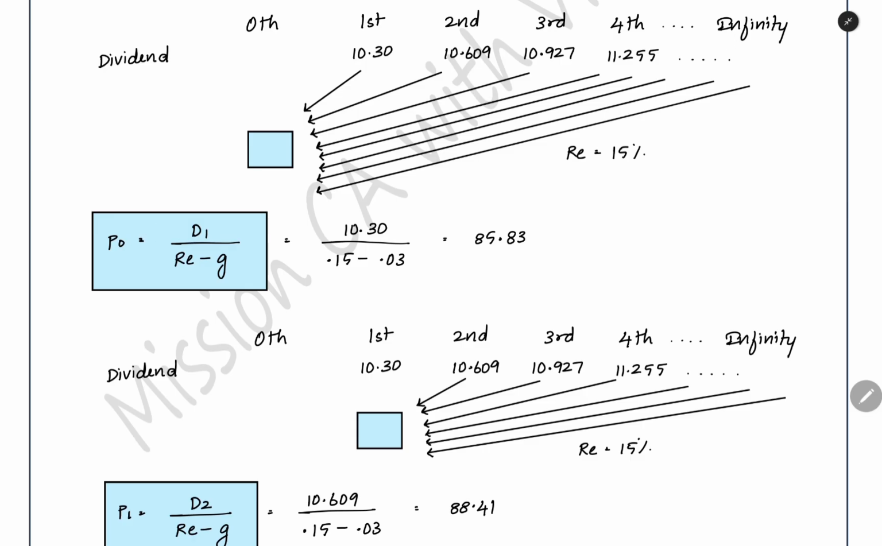Now if you want the price at the end of first year, what you have to do? You have to start from D2. When calculating P0, what you did? D1 by RE minus G. So when you want P1, instead of D1, you have to take D2 by RE minus G. P1 is the price at the end of first year. D2 is the dividend you are getting at the end of second year.